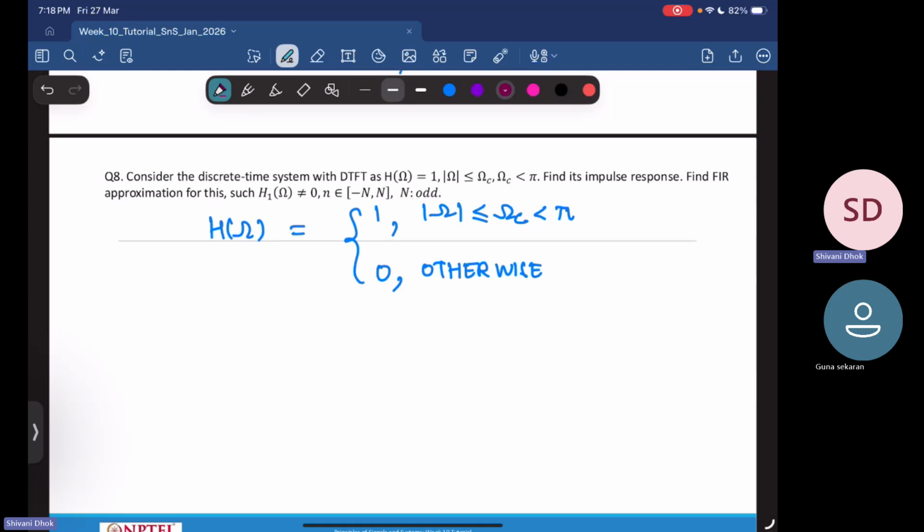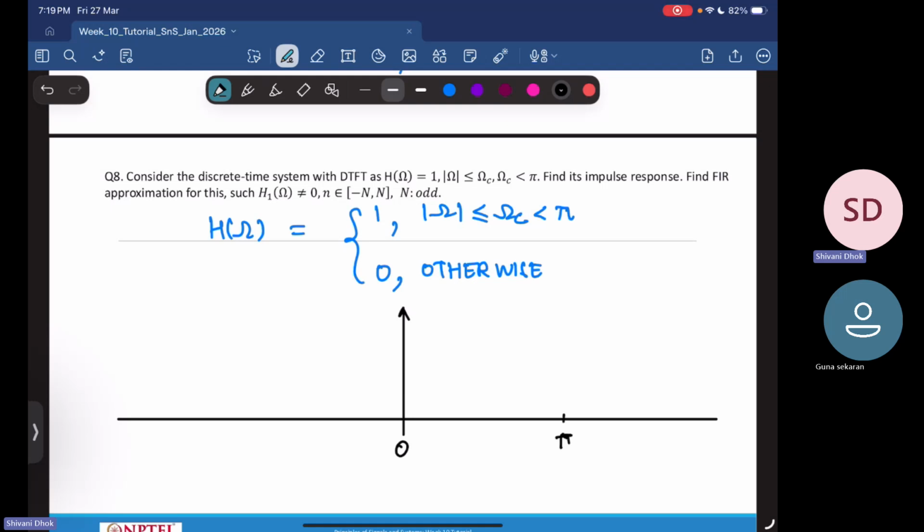So it looks something like this. Again, this is a DTFT, so it repeats. So you have 0, then you will have 2 pi, pi, minus pi, 2 pi, and so on, and it continues.